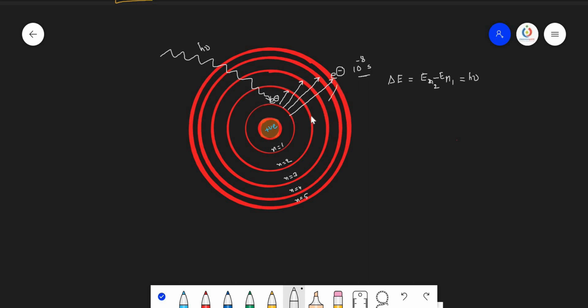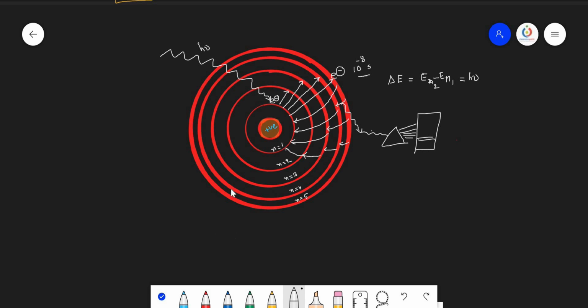While coming back to any one of the lower energy states, it may go either 5 to 4, or 4 directly to 1, or 5 to 3, or 3 to 1, or else 5 to 4, 4 to 3, 3 to 2, or 2 to 1. So while coming back, whatever energy was absorbed by the electron is released in the form of radiation. And once this radiation is allowed to pass through a prism, we get different types of spectral lines. These spectral lines are observed in different regions of the electromagnetic radiation.